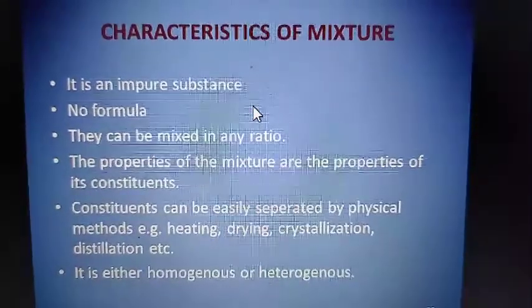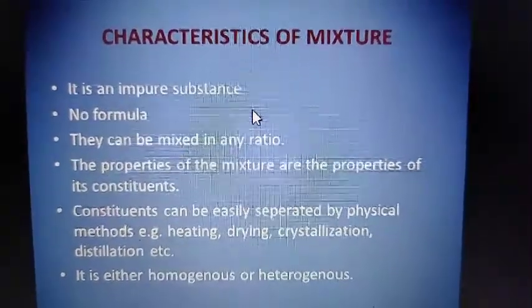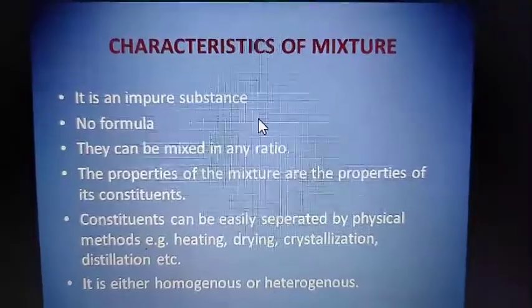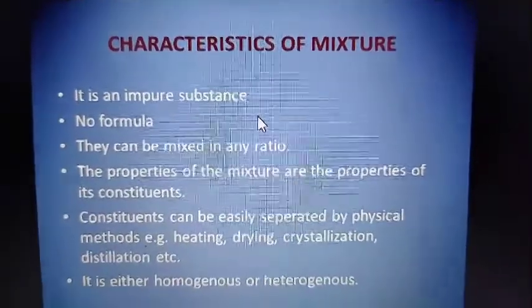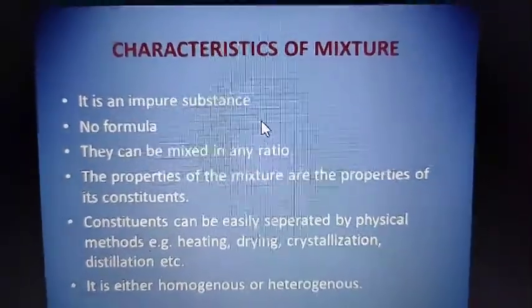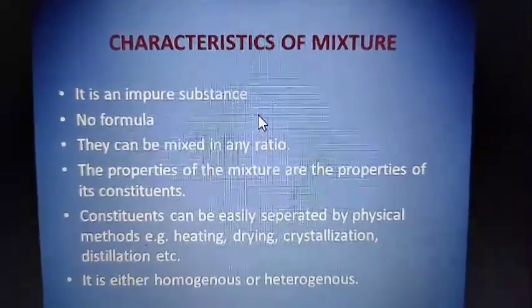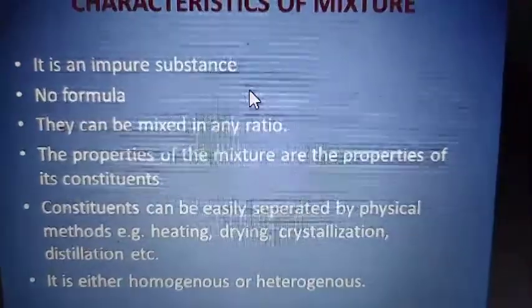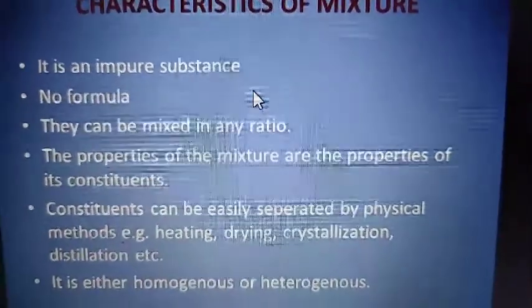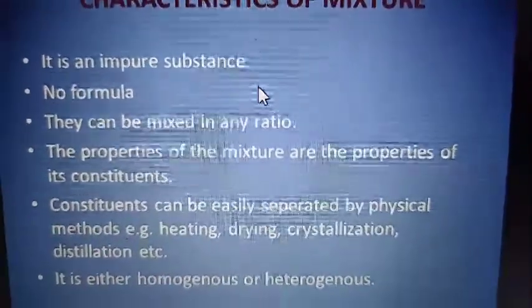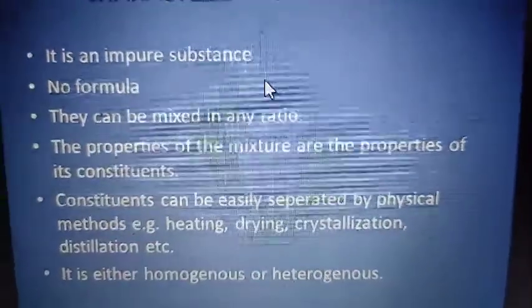Then we read that a mixture is either homogeneous or heterogeneous. Homo means same. That means homogeneous mixtures have the same composition throughout the solution or throughout the substance.